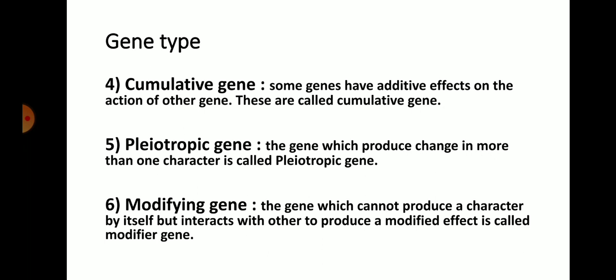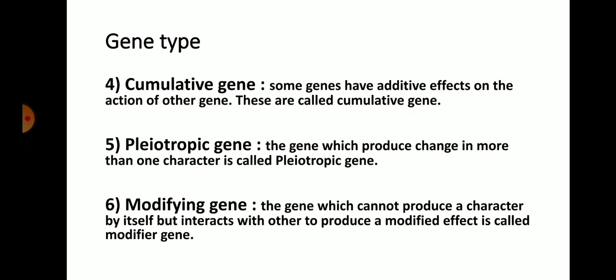Next one is the modifying gene. Modifying genes are genes which cannot produce a character by themselves but interact with others to produce a modified effect, and are called modifier genes. Modifier genes are incapable of producing the characteristic in the organism by themselves. So they are unable to produce the character in the organism's body, but with another gene they can produce a modifying effect, meaning they can modify the character of the organism with the other gene.